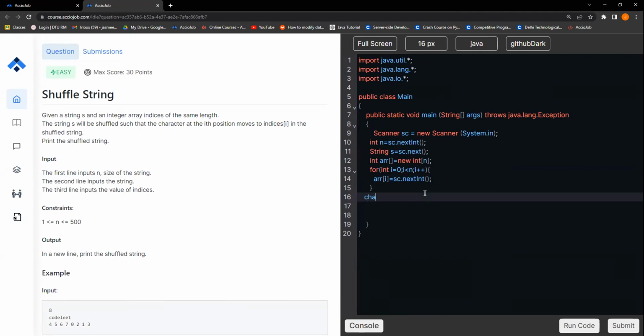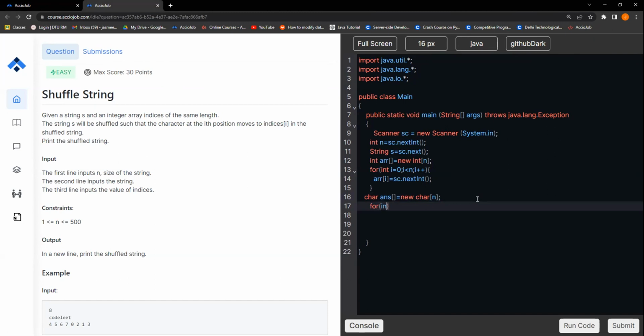Let's say char answer is equals to new char of size n, right? So you can see we are creating a character array, right? Why are we creating a character array? Because by this we can specifically point to the indexes where we want to put those elements.